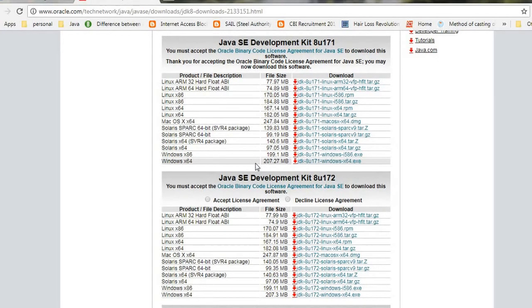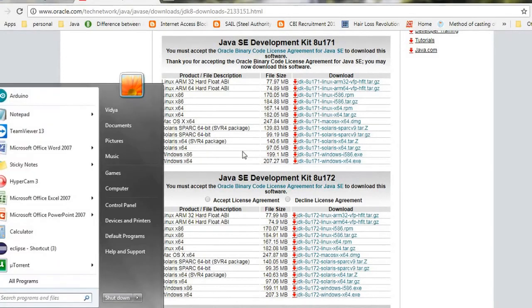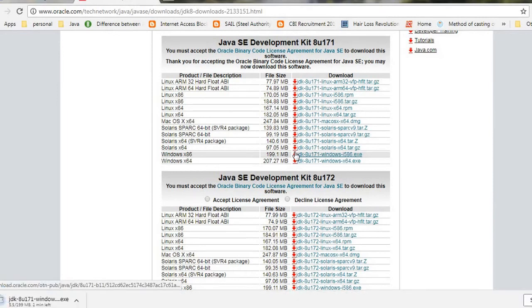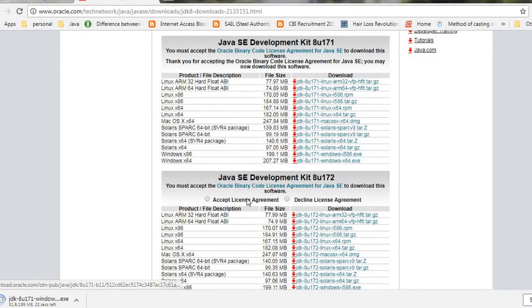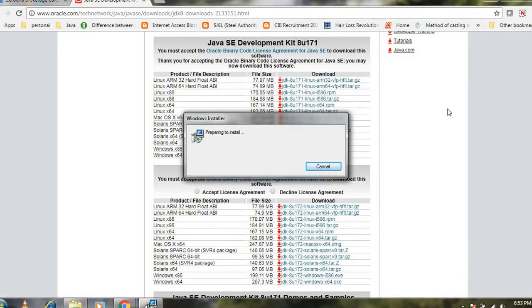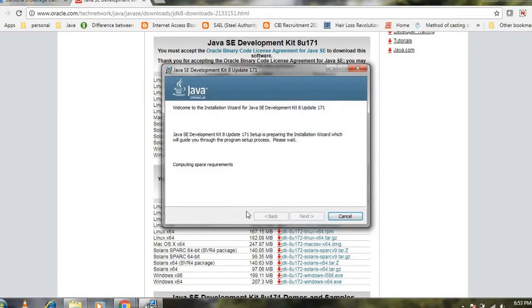I am downloading this one. Let it complete. Yes, the download is completed. Click on this. So this is the installer.exe. It started installing, so this pop-up will show.